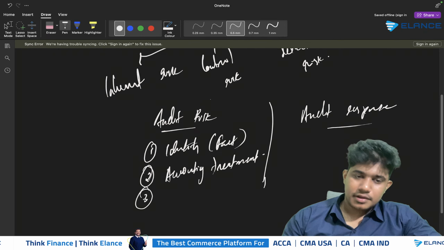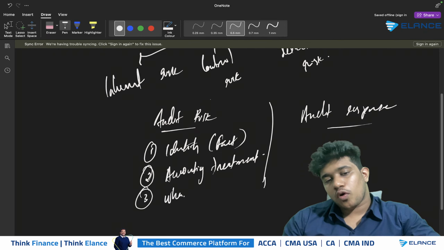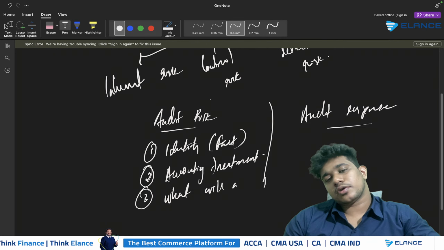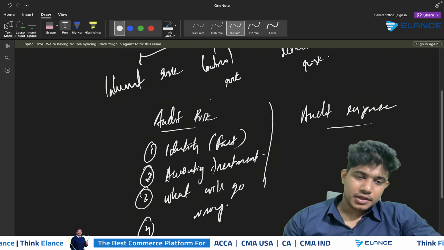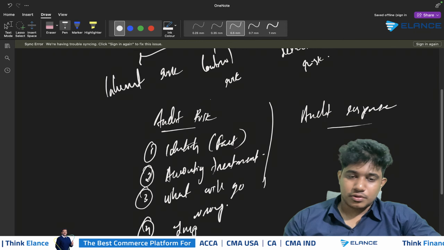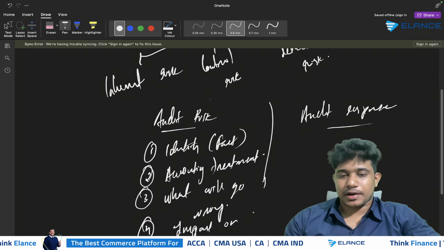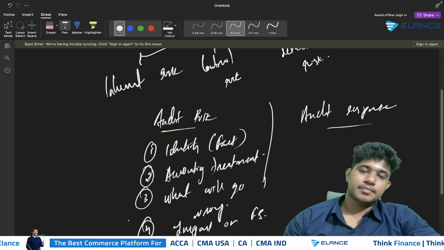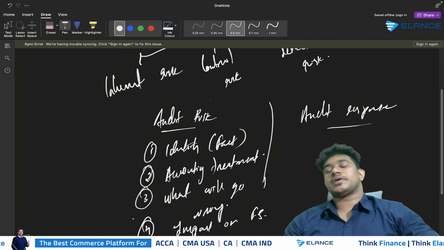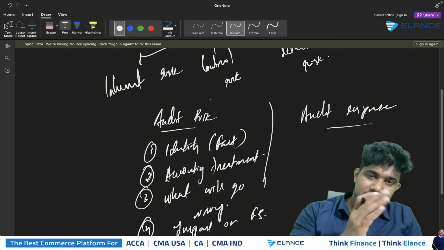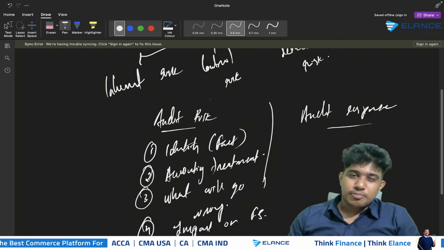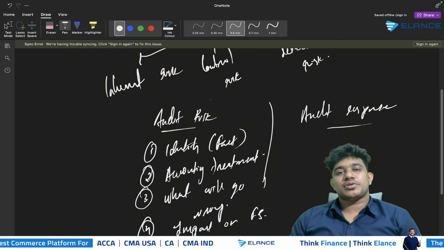Then third, you should mention what will go wrong. What will go wrong in the scenario should be clearly given. And finally, you need to show the impact on the FS. The impact on the financial statements should be provided. So this is how you should approach audit risk answers: you need to identify the fact in the scenario, and you need to mention the accounting treatment that is actually required.